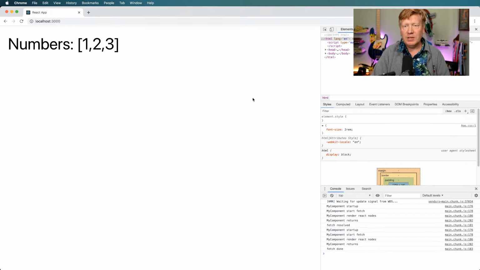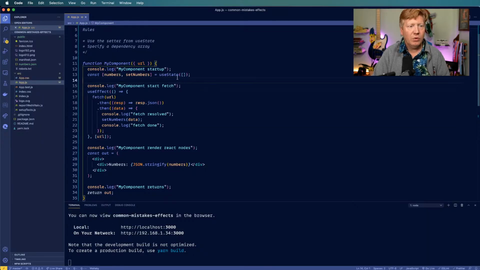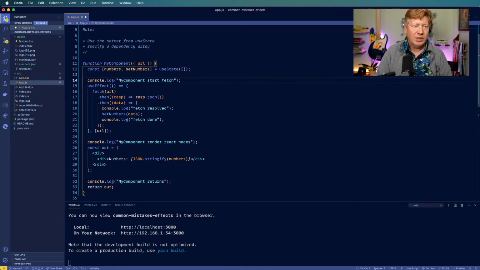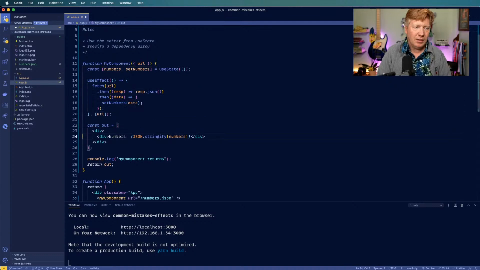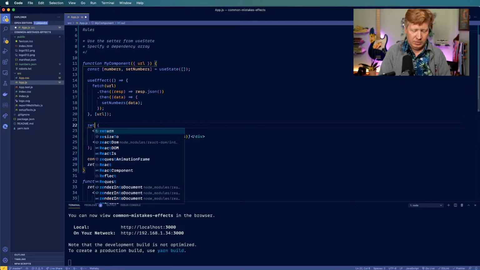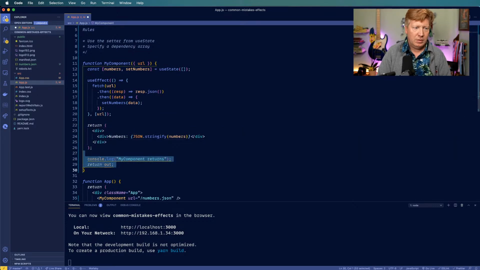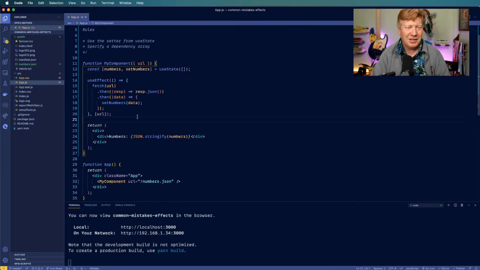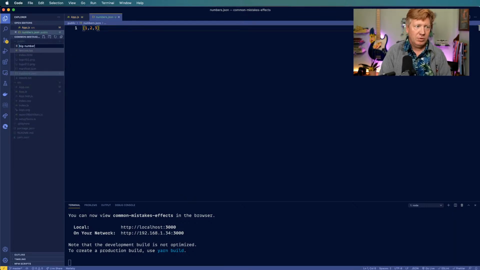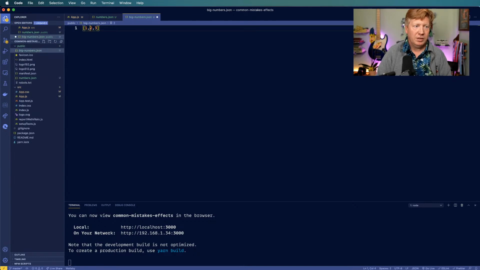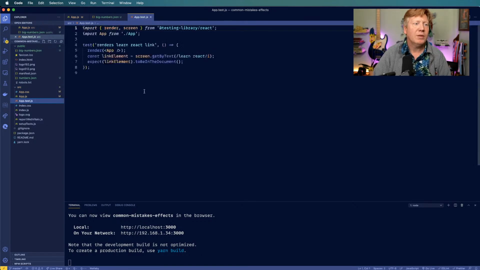Cool. Okay. So basically the same thing happened. So I got in this property. Hey now. There we go. Cool. And then let me get rid of a couple consoles in here, because we don't really need that much anymore. We'll return that. All right, this is looking more like a standard React component. And also, let's make another numbers, so let's see, it's big numbers.json. I'll make it 100, 200, 300, like that. 3,000, sure, why not? Okay, cool.